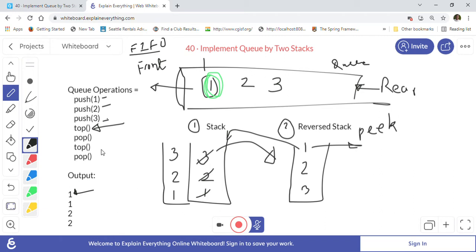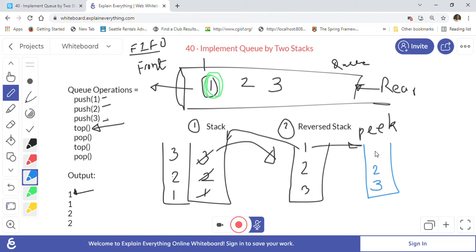So now in case of pop, when we want to implement the pop operation, what we will do is we will take these elements from the stack and again put them into the reverse stack, right? So now the reverse stack will look like this again, so we will take 3 2 1 and push it into the reverse stack.